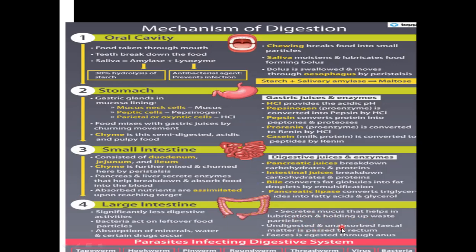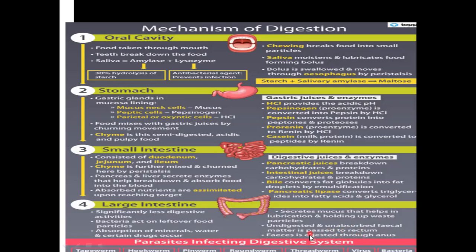Then undigested and unabsorbed fecal matter, which is the waste and undigested food I told you, is passed to the rectum. Isn't it? The rectum stores this undigested food along with some water.